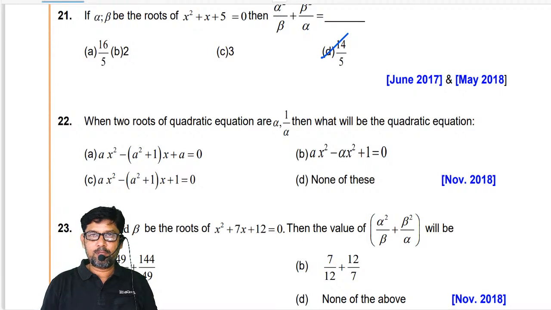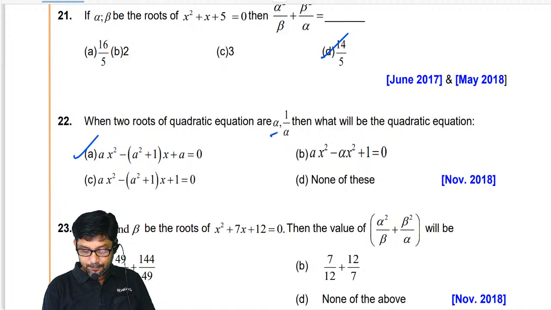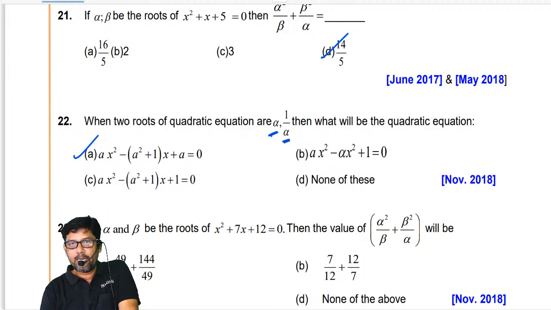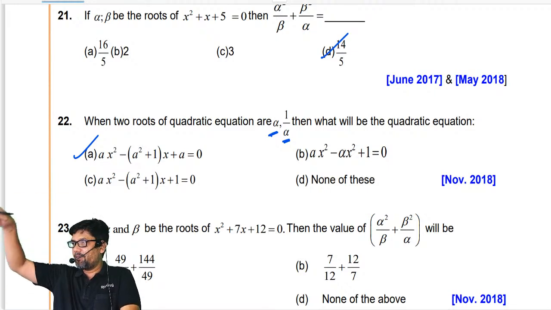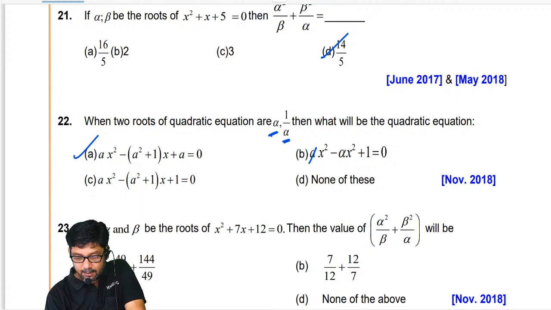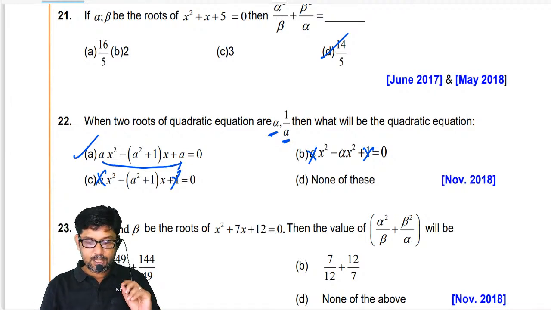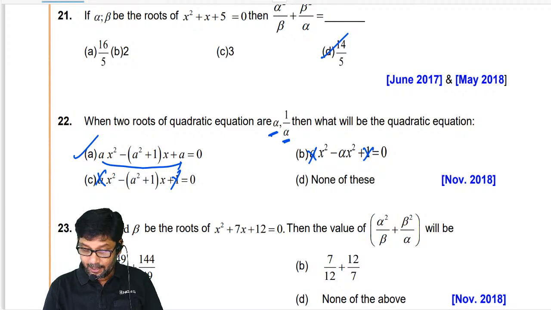Now, in the classroom, the live students are saying option A, and I am also agreeing with option A because they gave the perfect logic. That's the logic we have to use. The roots are A comma 1 by A, so the roots are reciprocal of each other. When the roots are reciprocal to each other, what is the condition I said? A is equal to C, that is, first term and last term will be equal. Here the first term is A, the last term is 1, not equal. Only in this option these are equal. So as a calculated risk, option A will be my answer.